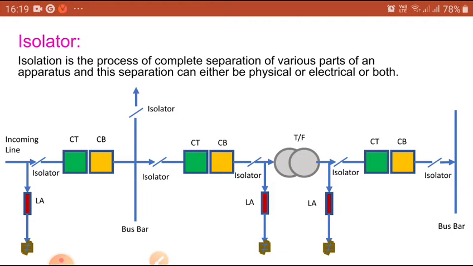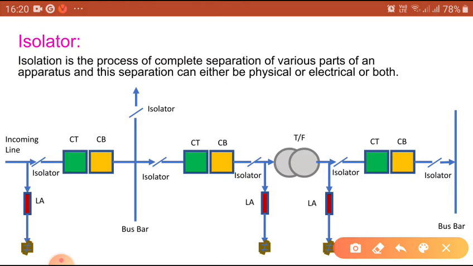What do you mean by the isolator? Isolation is a process of complete separation of various parts of an apparatus, and this separation can either be physical or electrical or both. That means whatever equipment is present, that should be isolated. For example, I want some work on the CT.